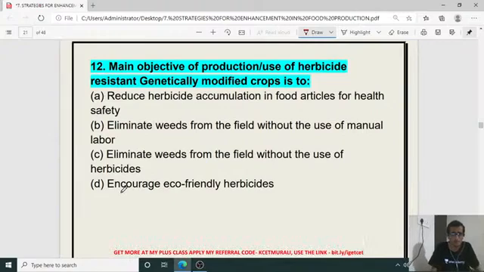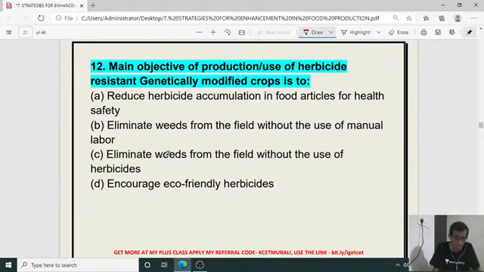Then, main objective of production or use of herbicide resistant genetically modified crop is to what? What is the reason behind that one? Yes, Saurav Patil, welcome to the class. Good evening.